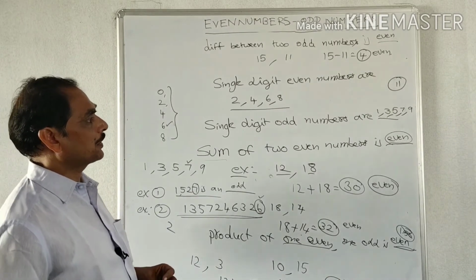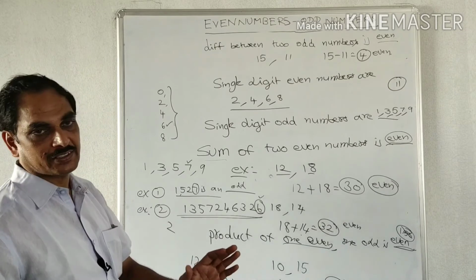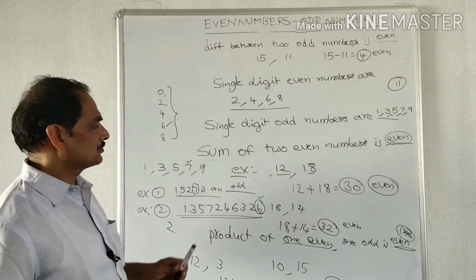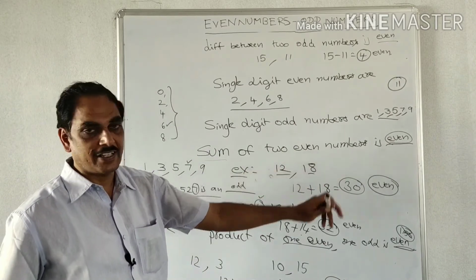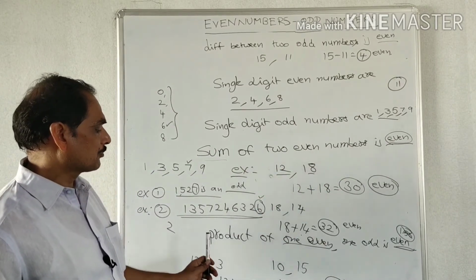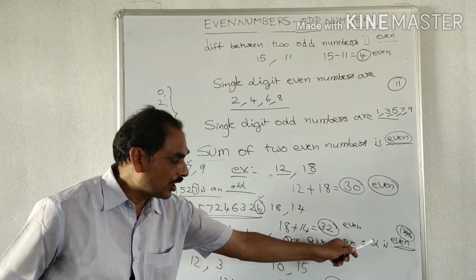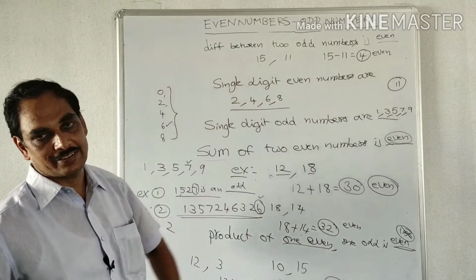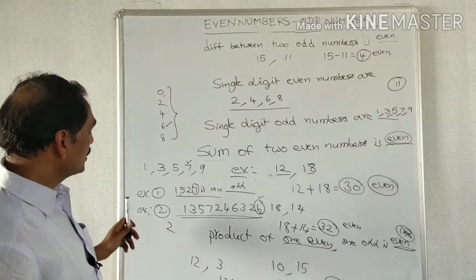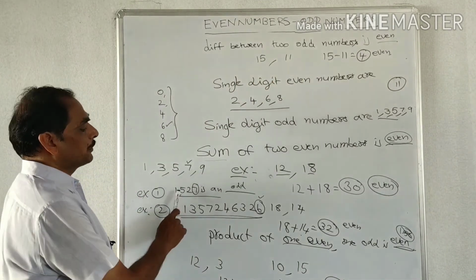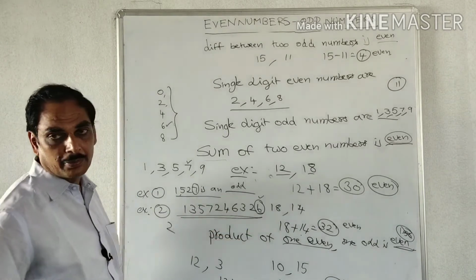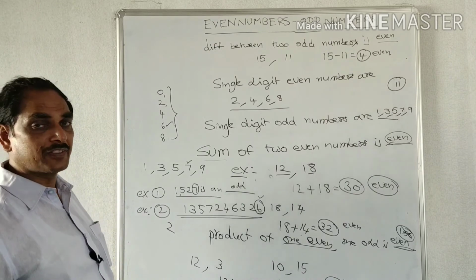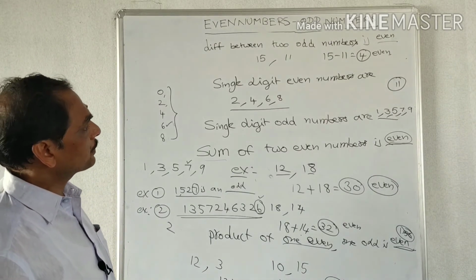Now these are the problems. Single digit even numbers are dash, single digit odd numbers are dash, the sum of two even numbers is dash, the product of one even and one odd is dash, and the difference between two odd numbers is dash. And next, we can say whether a given number is even or odd by observing the digit at the unit place of the number. So these are the problems.